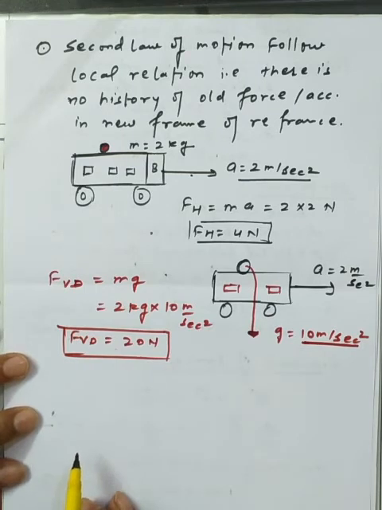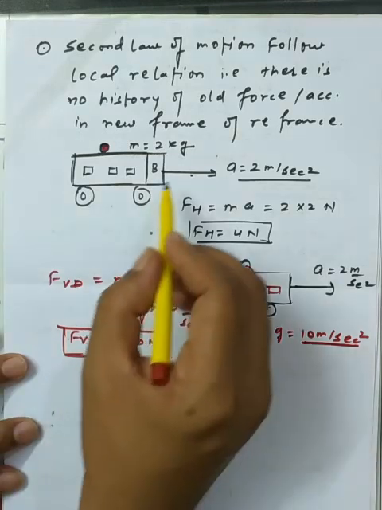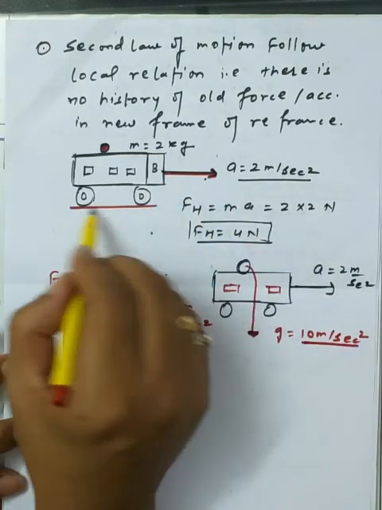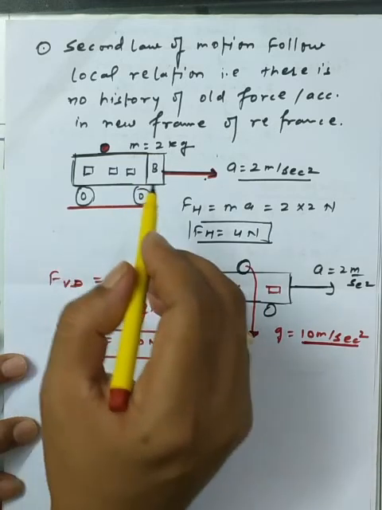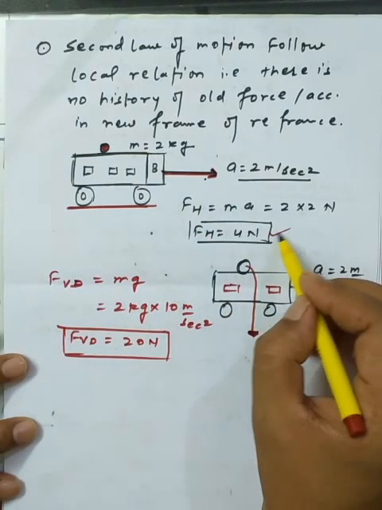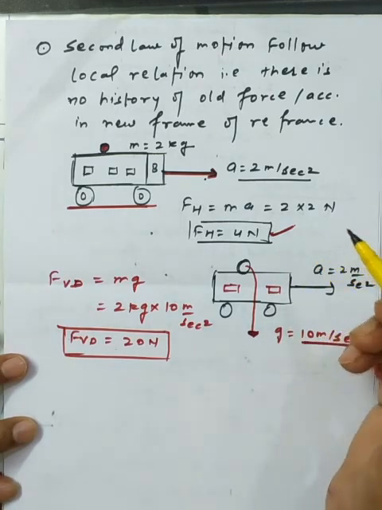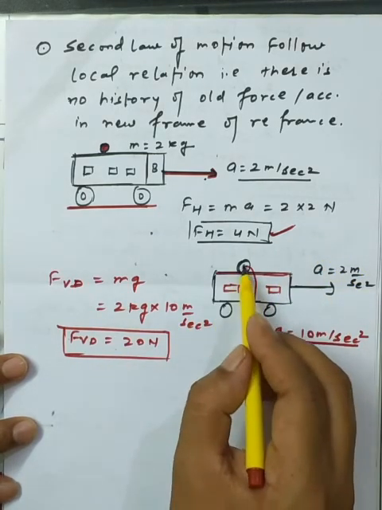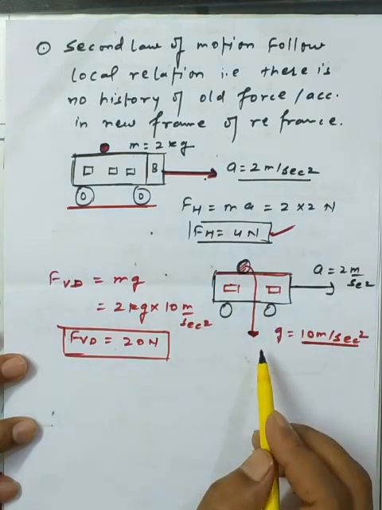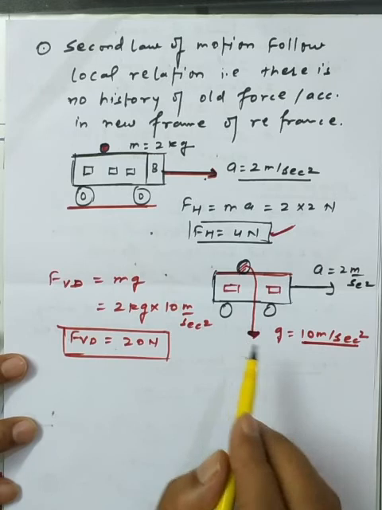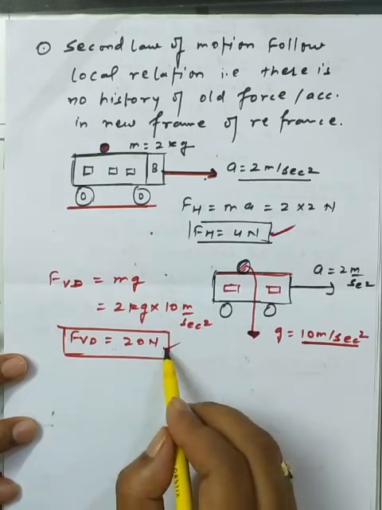So the second law of motion always follows the local relation. Whenever the bus is moving on the road, inside the frame of reference of the bus the horizontal force on the ball is 4 newton. As the bus moves on the road and the ball suddenly falls and keeps itself away from the frame of reference of the bus, a new force acts on it.